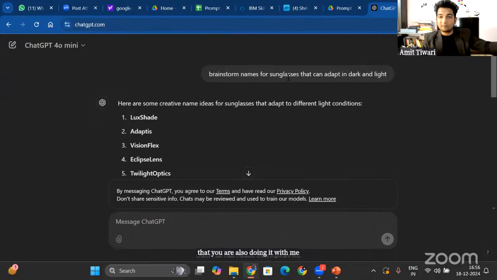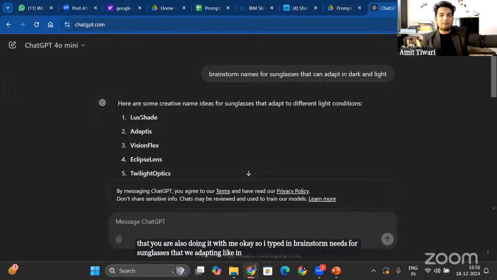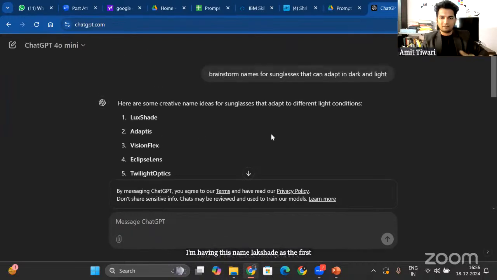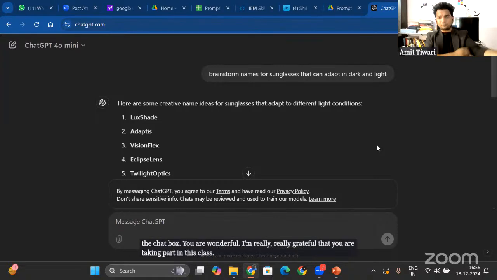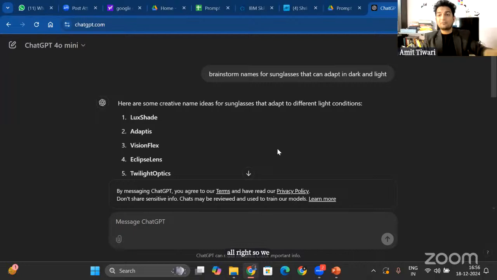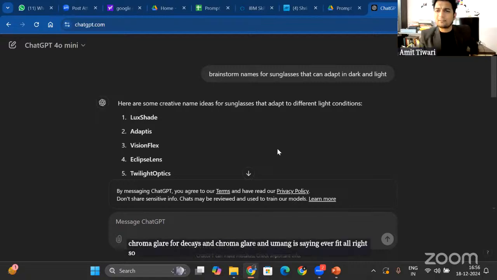I typed in brainstorm names for sunglasses that can adapt in light and dark. I'm having the name Lux Shade as the first one, right? Now Flexi Fit is coming from Maya. Ayush is saying Lumi Shift. Aditya is saying Luma Shade. Lux Shade, Unifit for shoes, Unistep for shoes, Flex Pack, Morph Bag. Vinita is saying Lumi Lens. Thank you so much for replying in the chat box. You are wonderful. I'm really grateful that you are taking part in this class. All right, so we have Flex Fit Pro for shoes, DK is saying Chroma Glare, and Umang is saying Everfit. So you are getting all these responses, right?